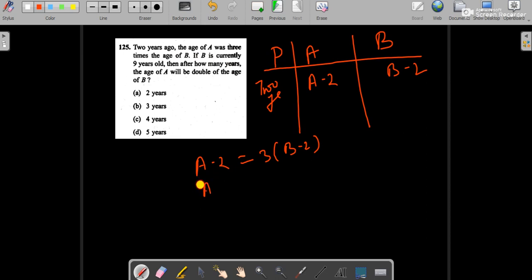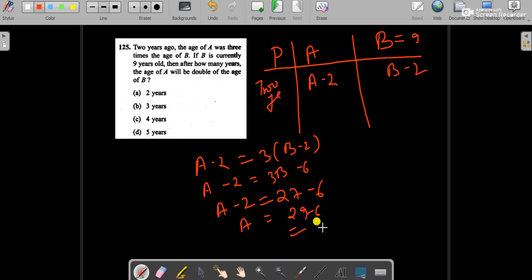In this way we can solve: a minus 2 equals 3b minus 6. If b is currently 9 years old, let's substitute 9. It is 27 minus 6, so a equals 29 minus 6, which is 23. So a is 23 years old. Now the question is, after how many years will the age of A be double the age of B?